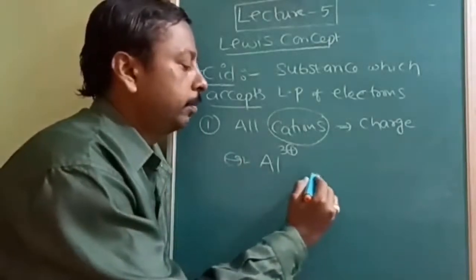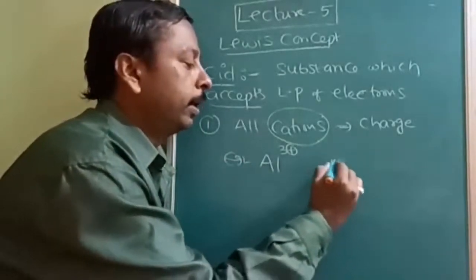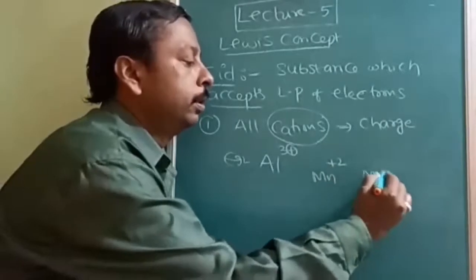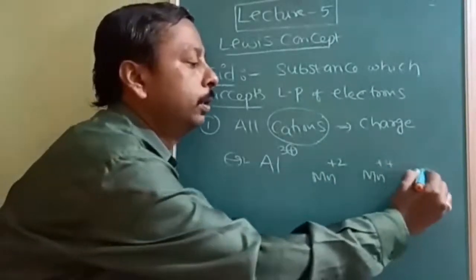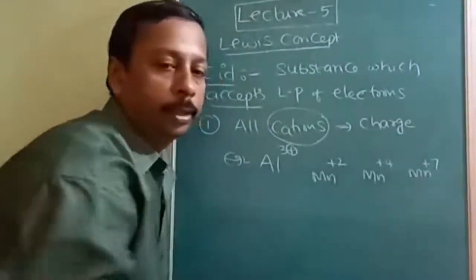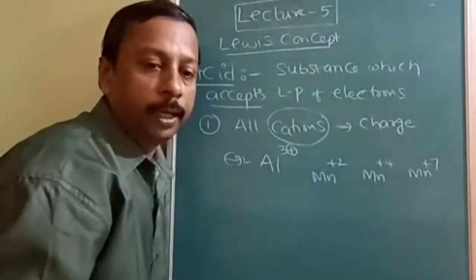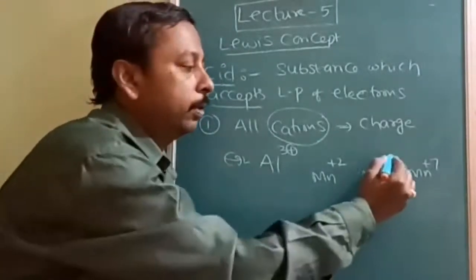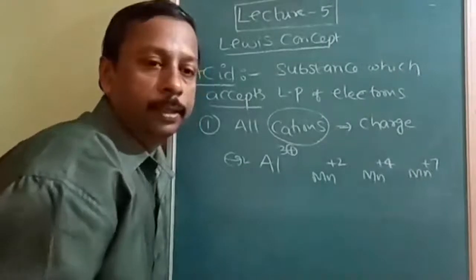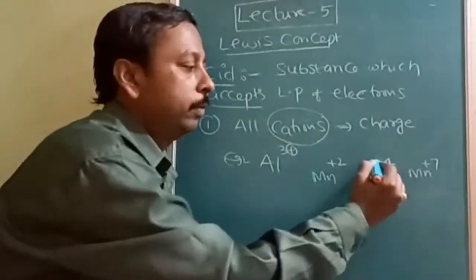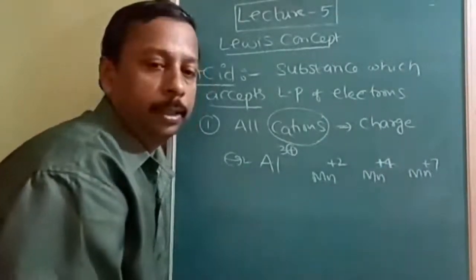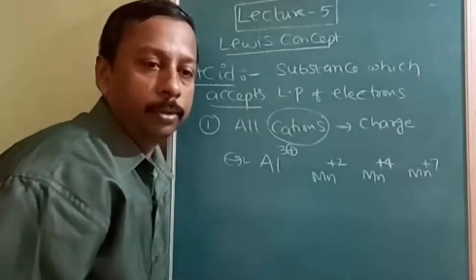Let us take manganese. Manganese +2 is there, manganese +4 also, and manganese +7. The existence of an ion in more than one oxidation state is called variable oxidation property.